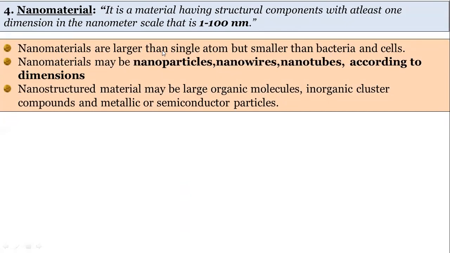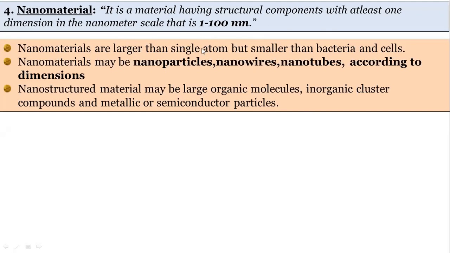So what are these nanomaterials? These nanomaterials are larger than a single atom, but smaller than bacteria and cells. One diagram is shown in your textbook, but I have not taken this diagram. This will not be asked in the exam, but we have to remember what is meant by nanomaterials.